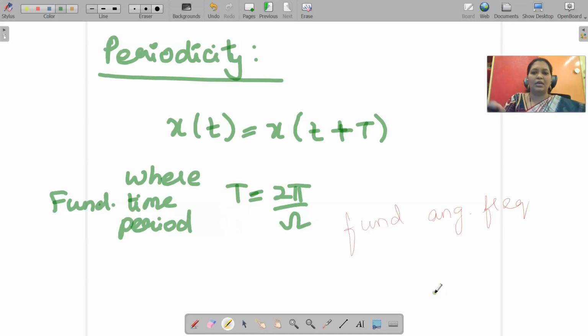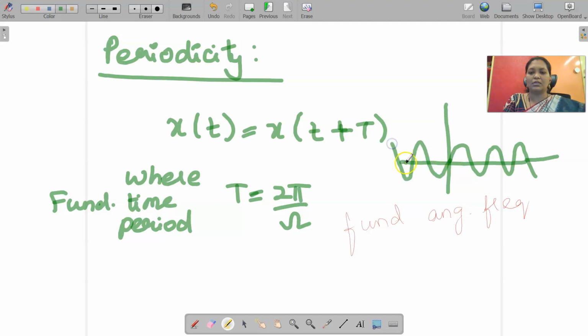So for example, when we consider this signal, it is a sinusoidal signal. So in general, x of t equal to A sine omega t.